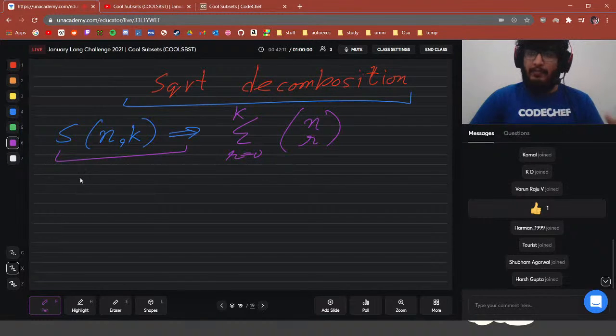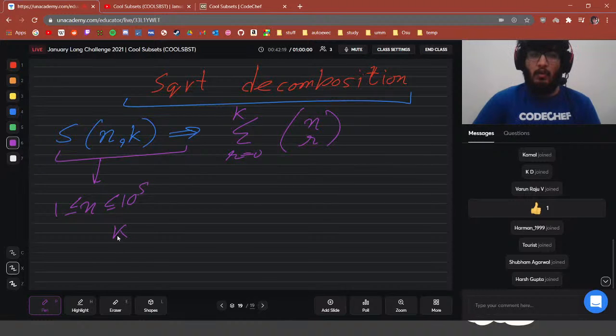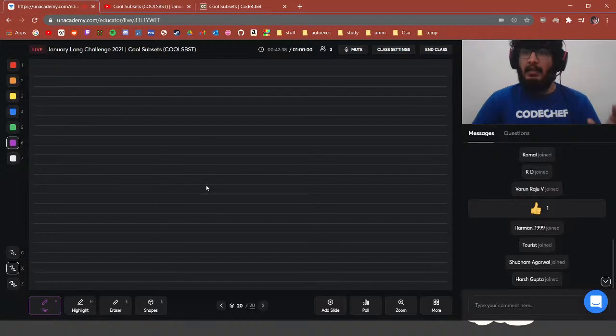What would be the range of n here? The range of n can be anything from 1 to 10 to the power 5, and k can also be anything from 1 to 10 to the power 5, as given in the input. If we are given some n, k query, we want to compute S(n, k) efficiently. So in square root decomposition, we are going to calculate S(n, k) for some specific n's beforehand.